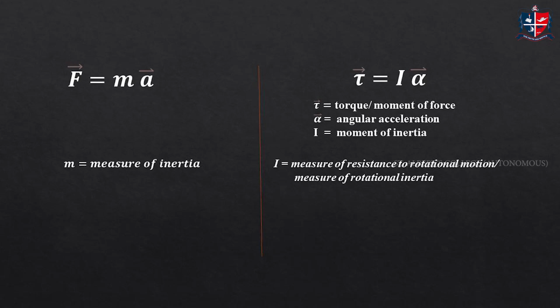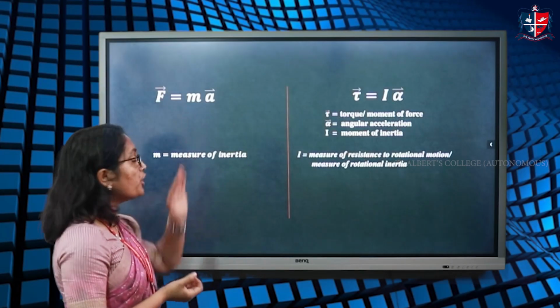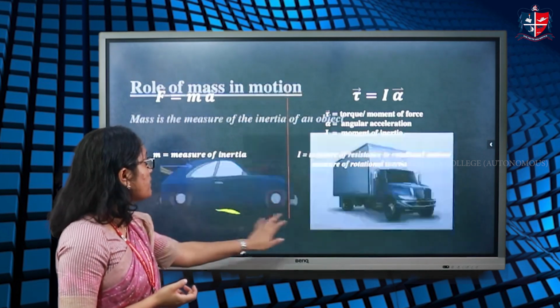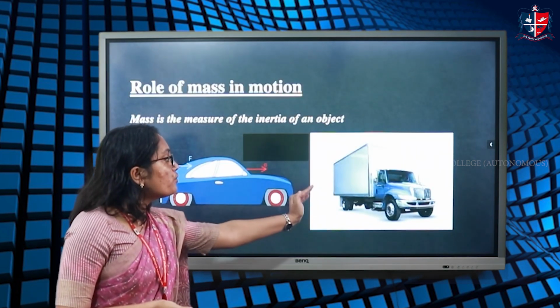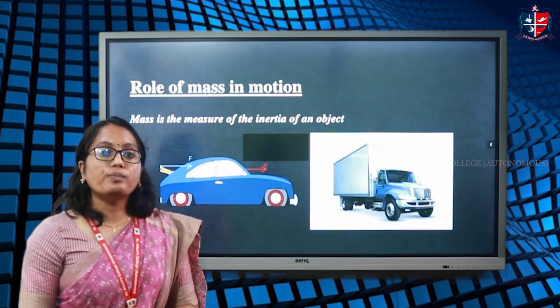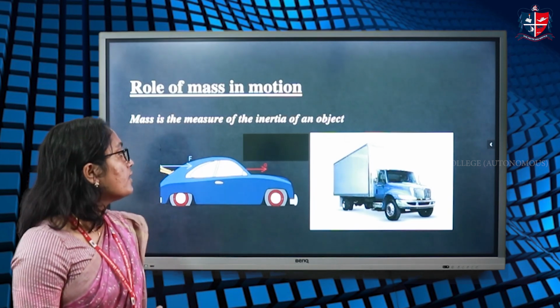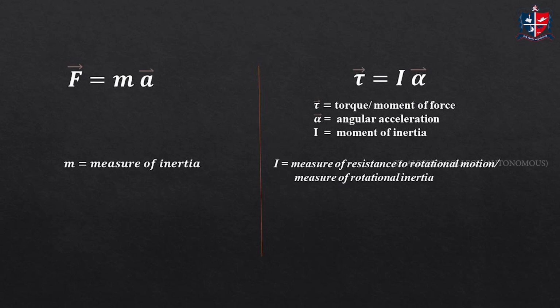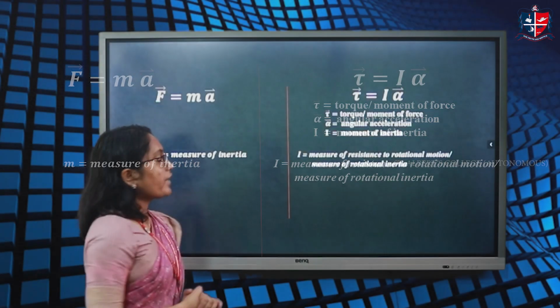Now, the acceleration the object obtains will be proportional to the force, and it also depends on the mass of the object. That means we need a higher force to accelerate an object of higher mass than an object of lower mass. So we can say mass is a measure of inertia of the object. Now, moving on to rotational motion.